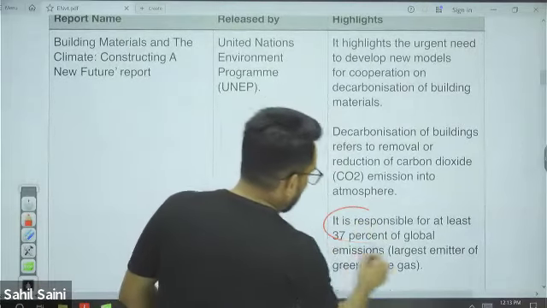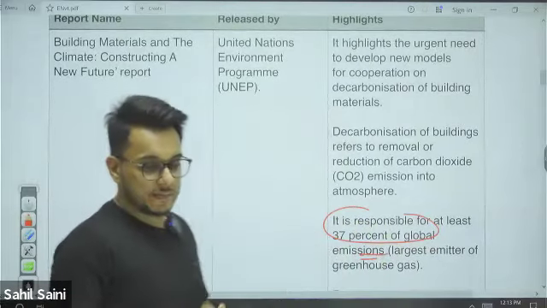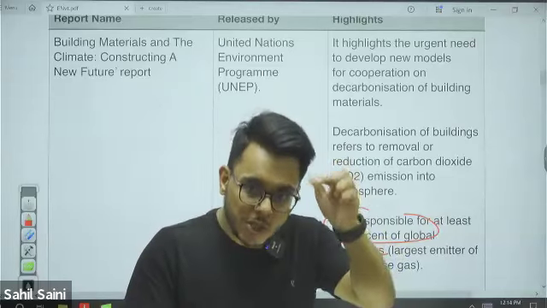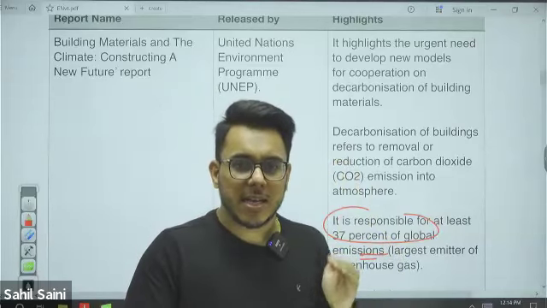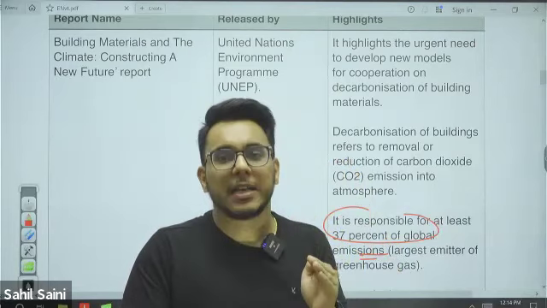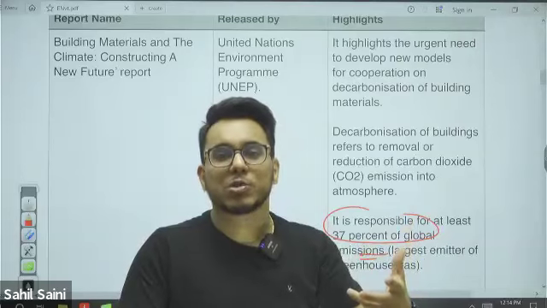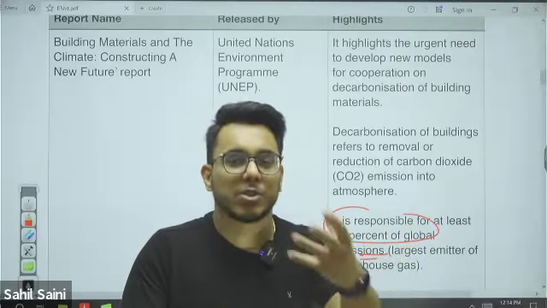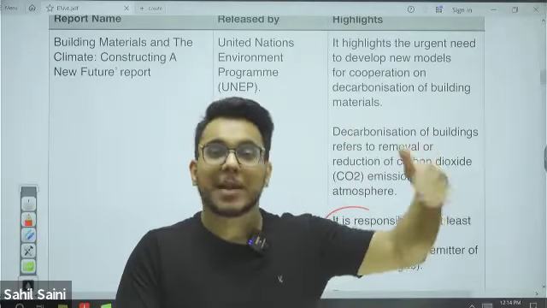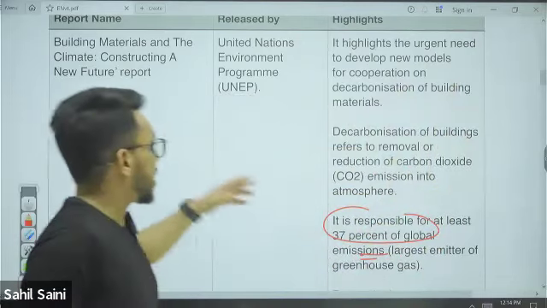They are responsible for 37% of global emissions. Now, not exactly construction activity. One thing you need to understand very clearly: it is not only construction activity that does the emission, but also the materials being used for construction. You are using steel, you are using cement. To make these materials, a lot of emission happens. For example,